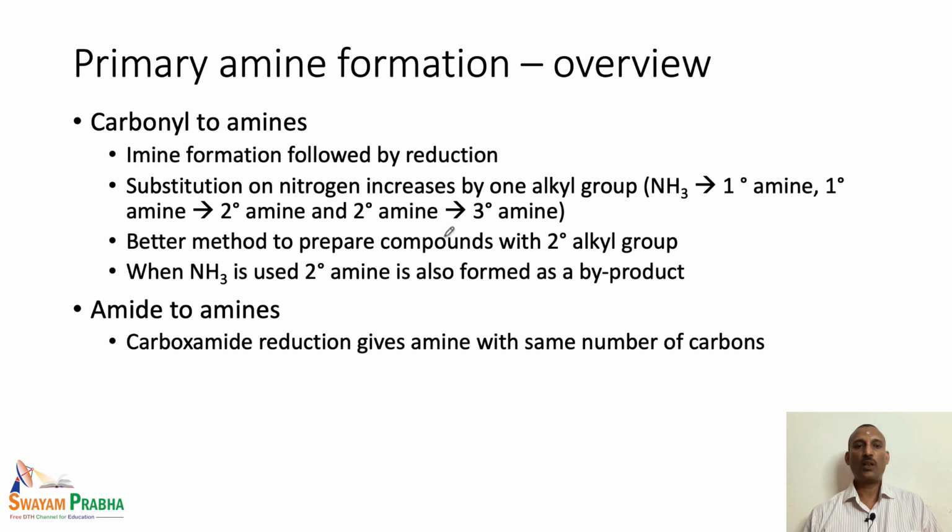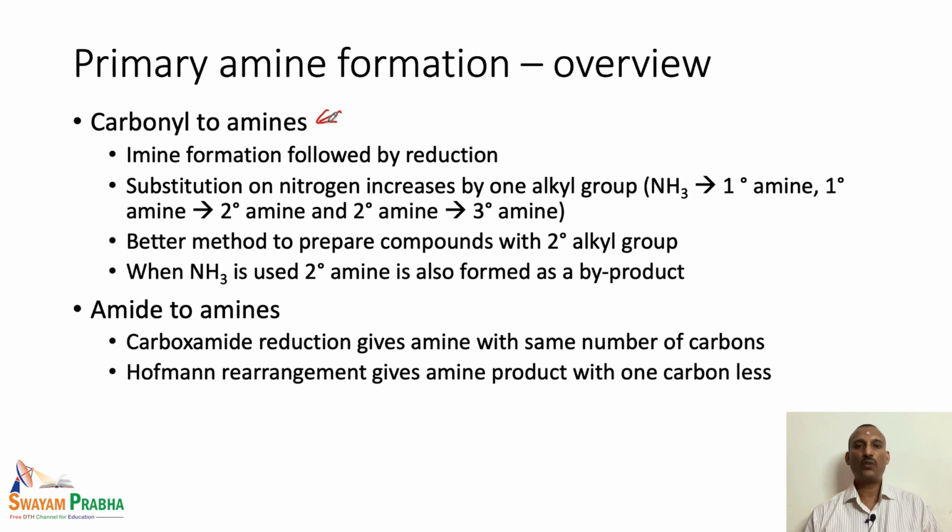Then we have also seen the carbonyl to amine conversion. We have seen a couple of reactions. One is the formation of the imine followed by reduction. This is nothing but the reductive amination reaction we have seen. Here the substitution on the nitrogen increases by one alkyl group. If we use ammonia, we end up with a primary amine. If we start with the primary amine, then we get a secondary amine after the reaction. If we start with the secondary amine, we end up with a tertiary amine. That means one alkyl group adds to the nitrogen atom at a time in this reductive amination reaction.